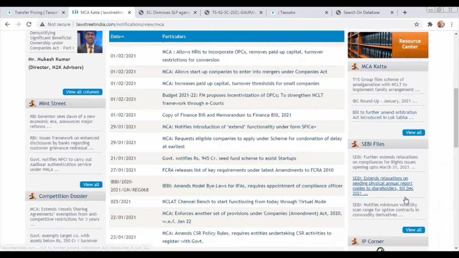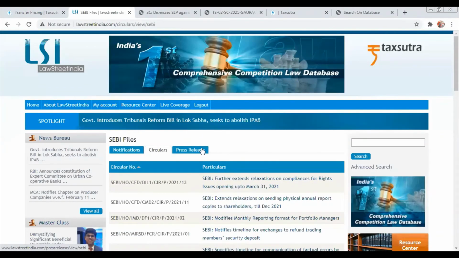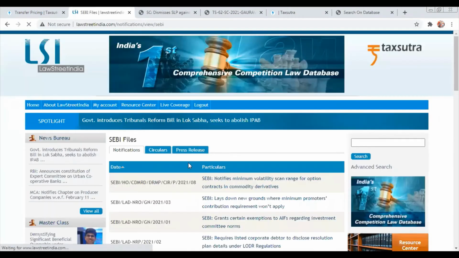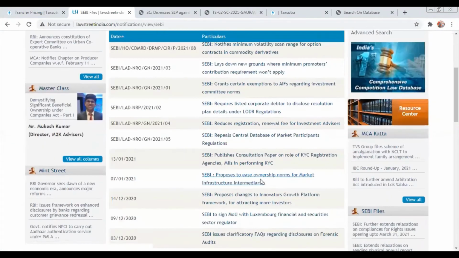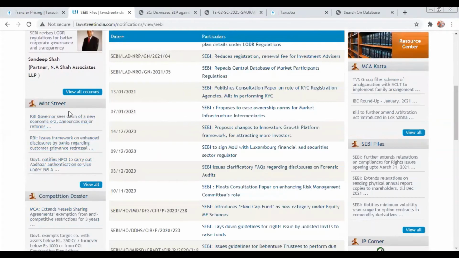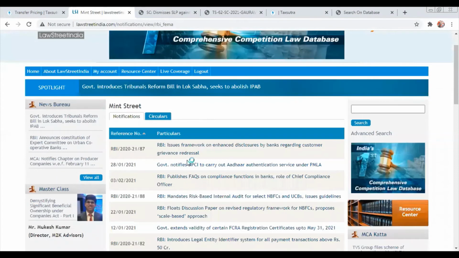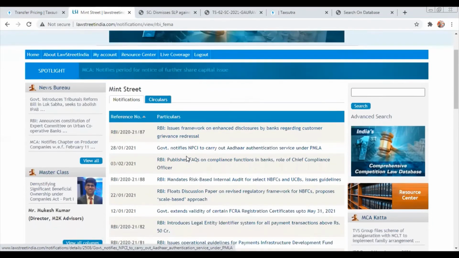Now, let's say somebody wants to refer to only SEBI related updates. I click on view all. I will get only SEBI related notifications. I will get SEBI related circulars, press releases, everything under one roof. That's how it has been bifurcated, so that it makes your job even simpler in terms of accessing the updates. Let's say somebody wants to refer only and only to RBI related updates. I click on Mint Street. So Mint Street is all about RBI. I click on view all. I will get only and only RBI related notifications, circulars, and everything that has been reported under RBI so far.